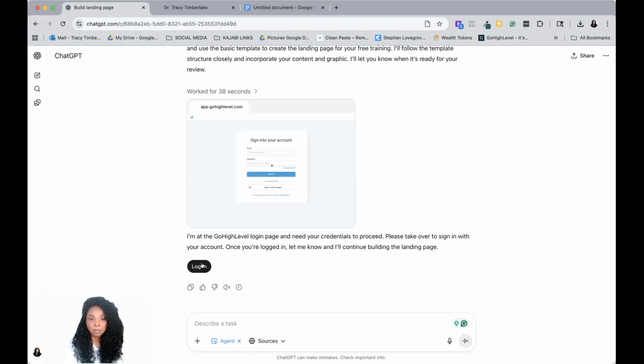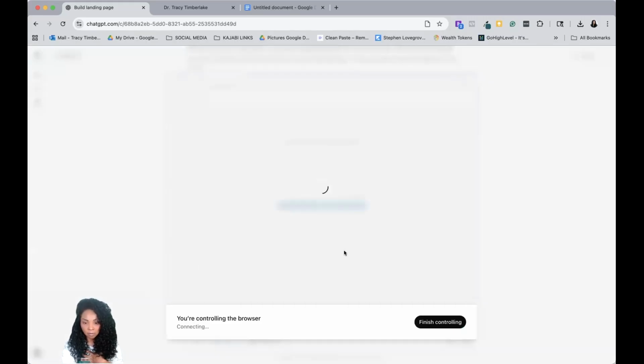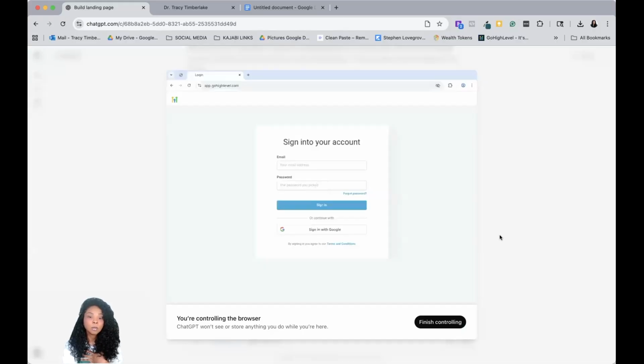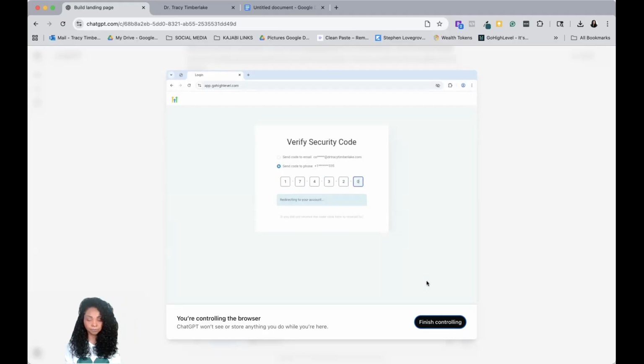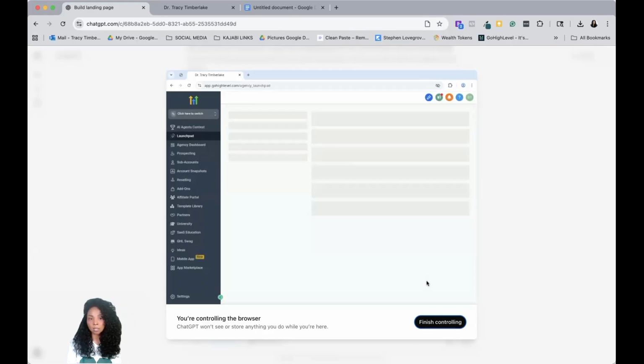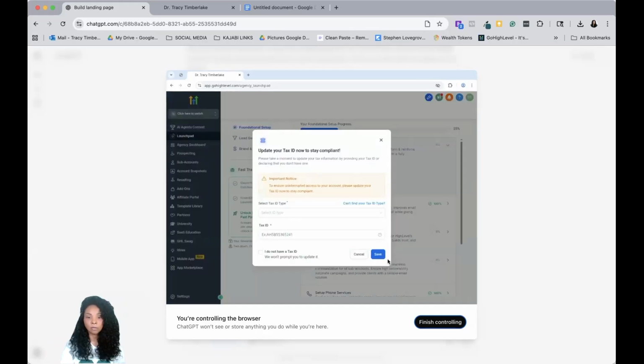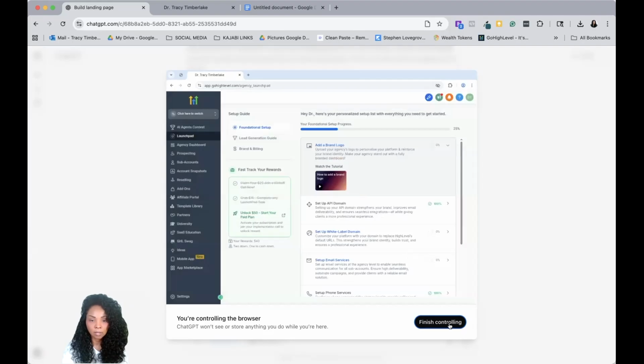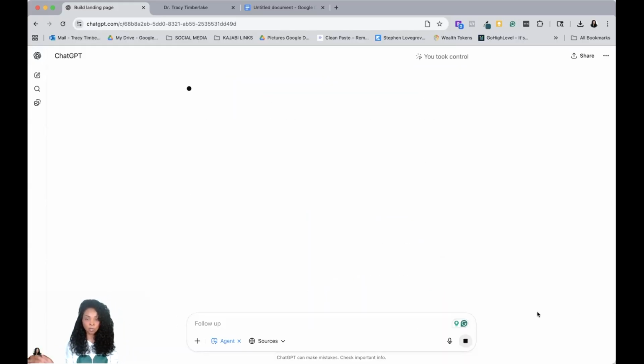So it gave me the login button here because I am going to have to log myself in, which makes perfect sense. So I'm going to do that. I'm going to enter in the code, and now that I've entered it, it's going to redirect to my account. And now that it's in here, it's going to do whatever it needs to do. So I'm going to get out of there and let it go wherever it needs to go. I clicked finish controlling, and now it should be able to take over on its own. And I'm going to sit here and scroll on social media until it's done.